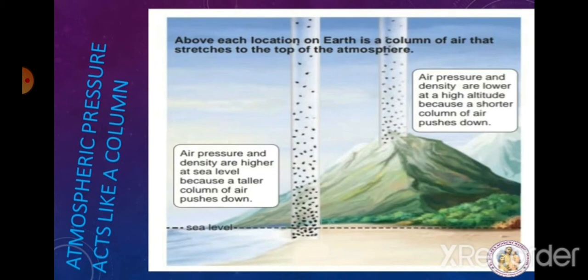The atmospheric pressure we normally refer to is the air pressure at sea level. Air gets thinner with increasing altitude, hence the atmospheric pressure decreases as we go up in the mountains. On the other hand, air gets heavier as we go down below the sea level, like mines. So air pressure and density are higher at sea level because a taller column of air pushes down. Okay, we can see the atoms and molecules are more. Air pressure and density are lower at higher altitude because a shorter column of air pushes down.